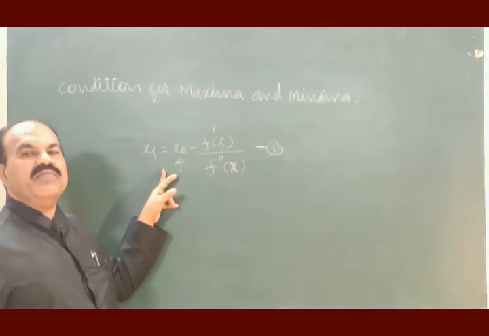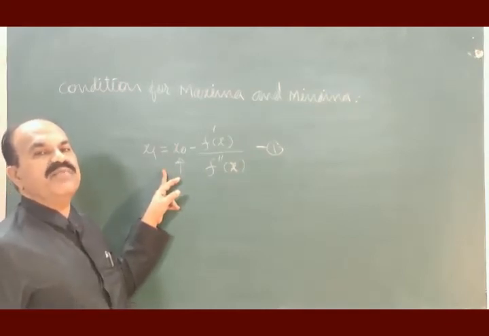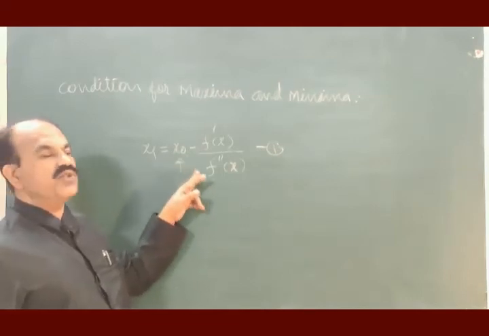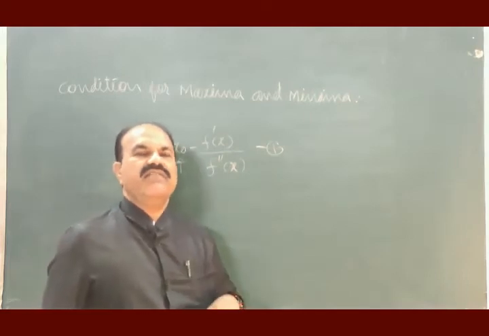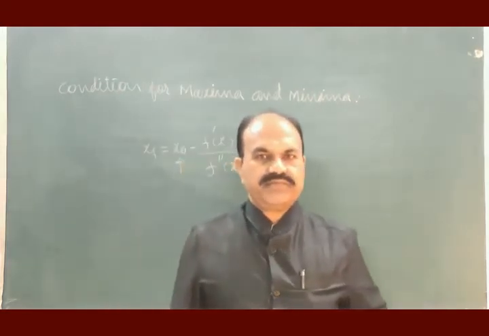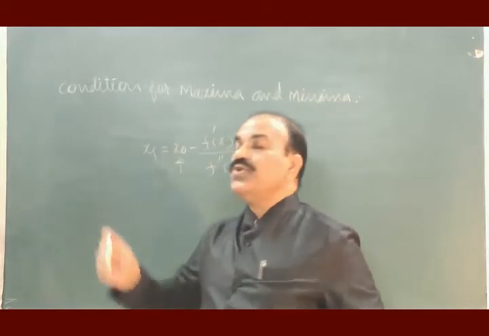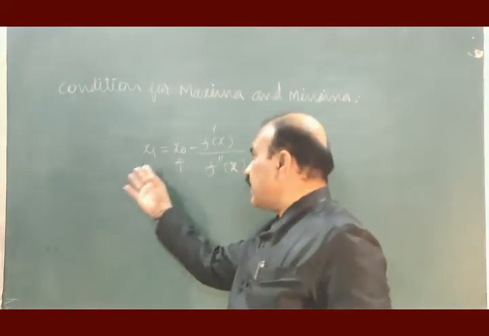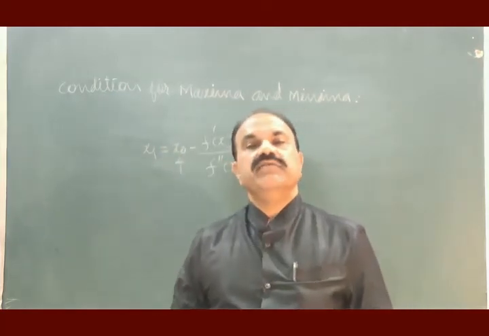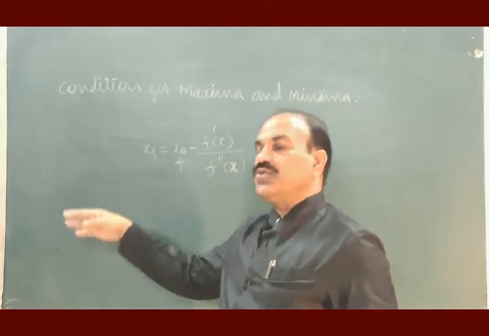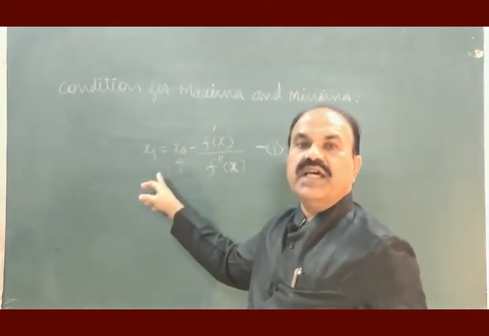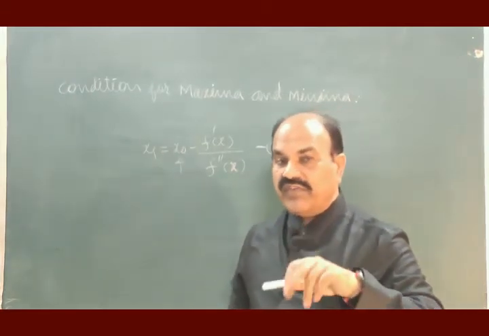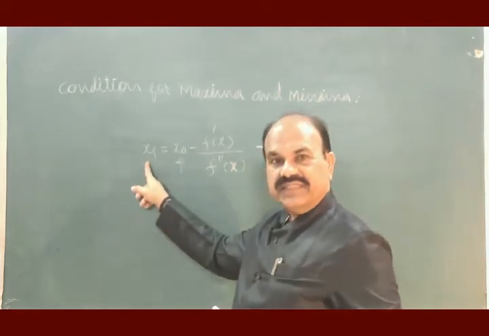x1 will be a more correct value for the maxima or minima of the function than x0, and this x1 is given by x1 is equal to x0 minus f dash of x divided by f double dash of x. x0 is found, and after finding this x0, the sequence of values such as x1, x2, x0 we got here are approximate values for the maxima or minima of the given function. We will find a more correct value using the equation for x1.